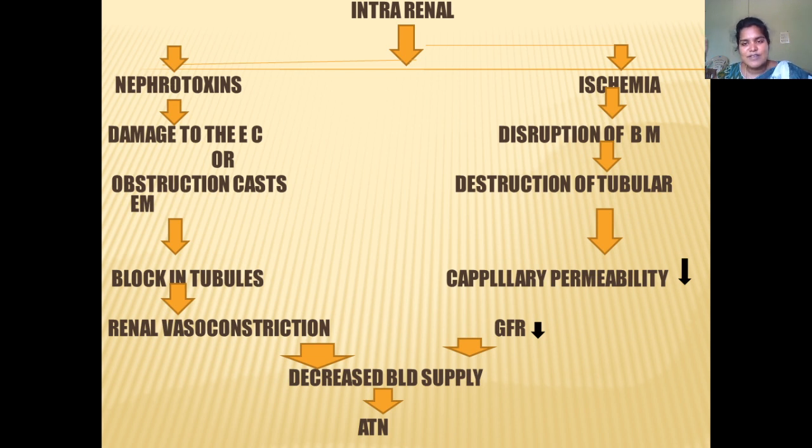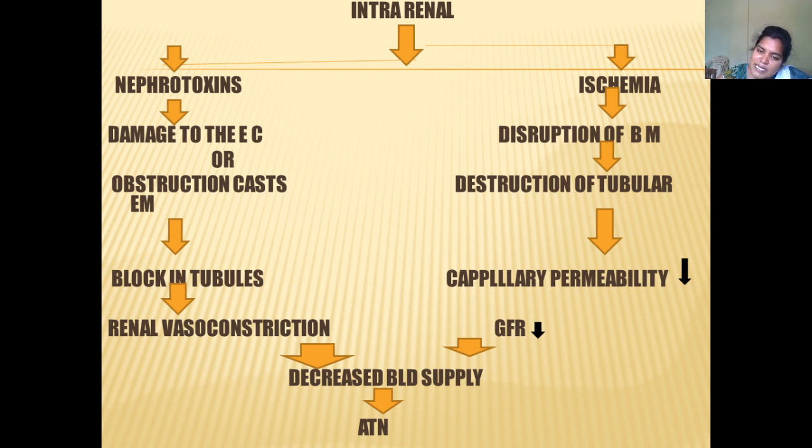And then in case of ischemia, there will be a disruption of the basement membrane. I have shown in pathology which one is the basement membrane, the endothelial layer, and the epithelial layer. You remember that picture. So the disruption of the basement membrane leads to destruction of the tubules. The destruction of the tubules leads to decreased capillary permeability.